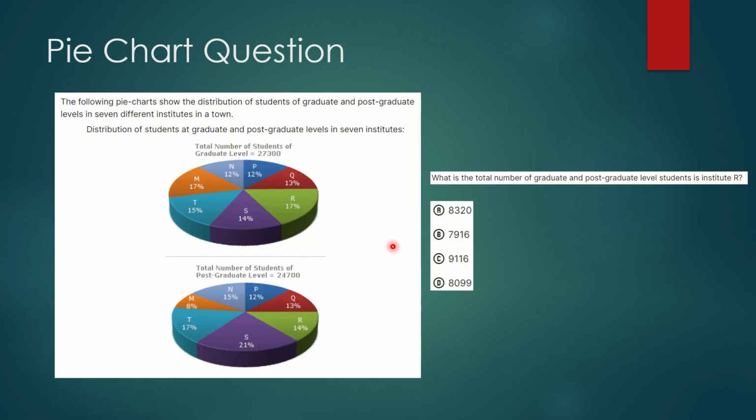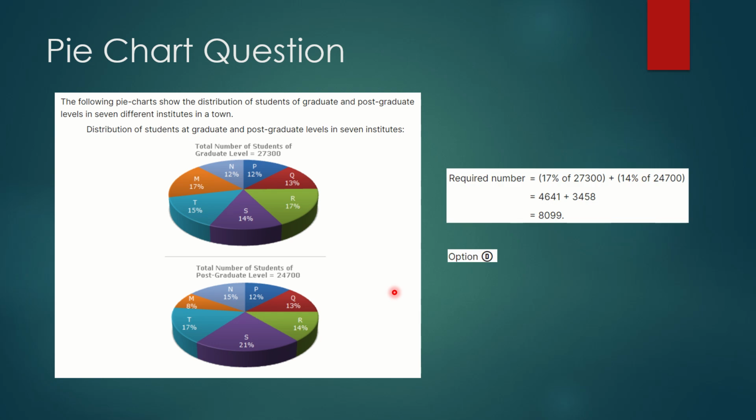Now coming back to our question. Further, the question is asking what is the number of graduate and postgraduate level students in Institute R. So here we have to focus on R in both the sets. R is 17% of 27,300 at graduate level and R is 14% of 24,700 at postgraduate level. Basically, it is asking us the sum total of these two. If we look at this carefully, it is saying total number of graduate and postgraduate level students in Institute R. So 17% of 27,300 and 14% of 24,700 would actually give us our final answer. Hopefully everyone has got it right.